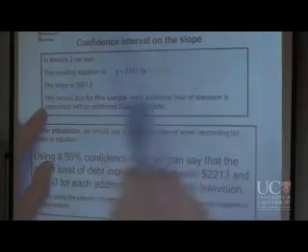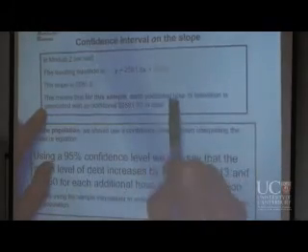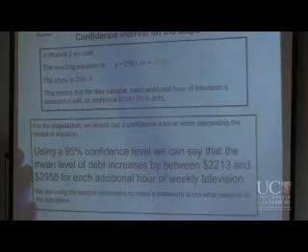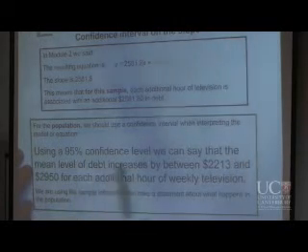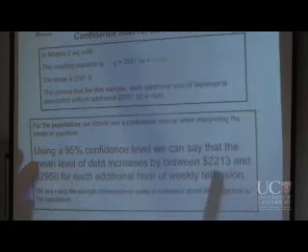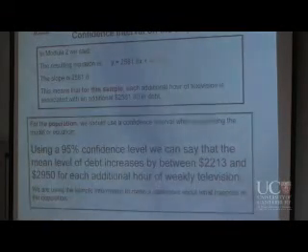Okay, so the resulting equation was that. So that comes from Module 2. That's when we're talking about the sample. But now we're talking about the population. So for the population, we use a confidence interval. So we say, using a 95% confidence level, we can say that the mean level of debt increases by, it says increases because that's helpful to know as well.